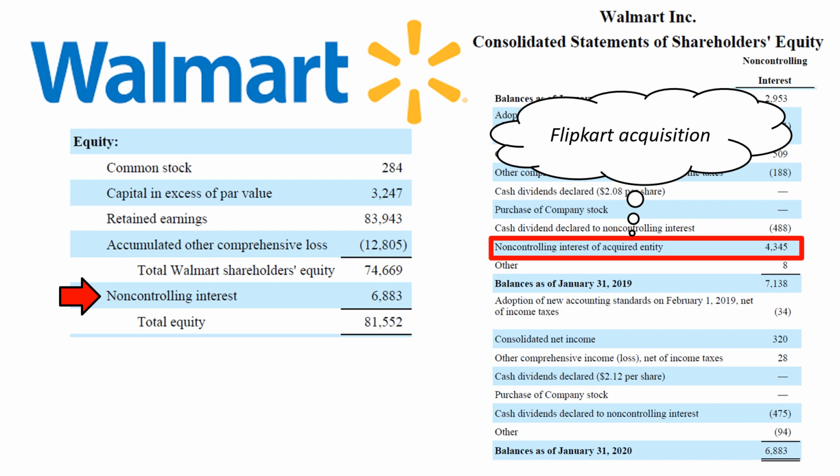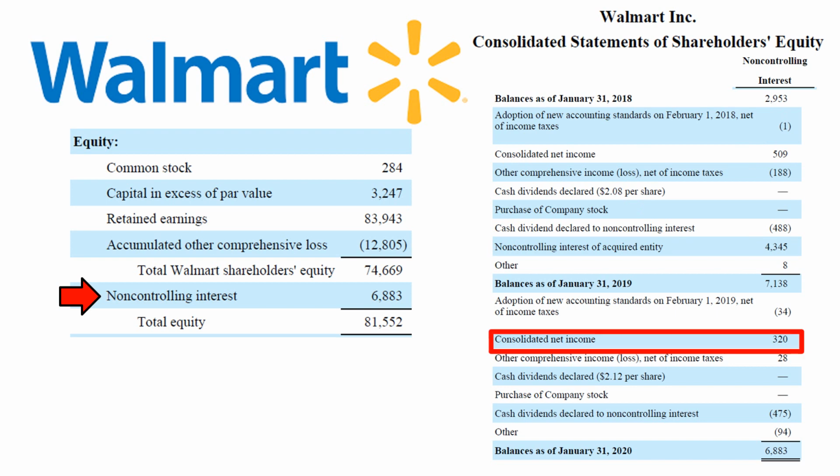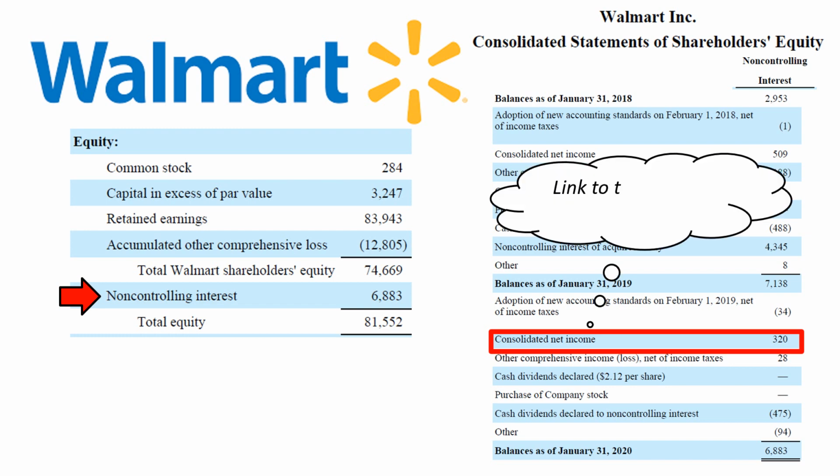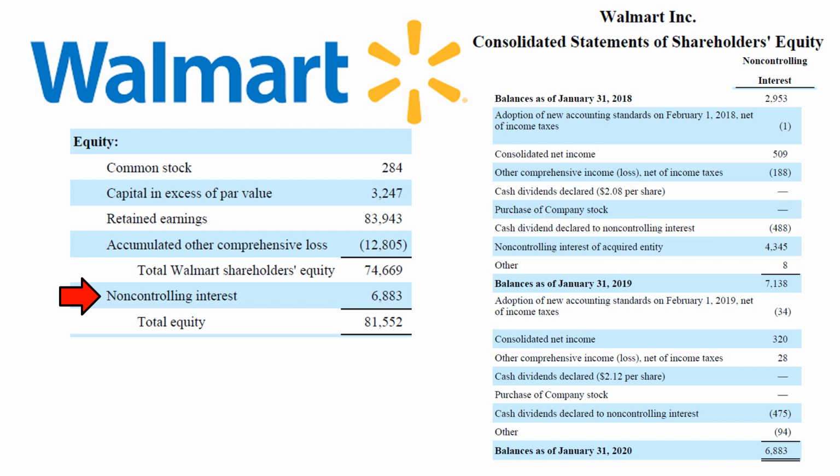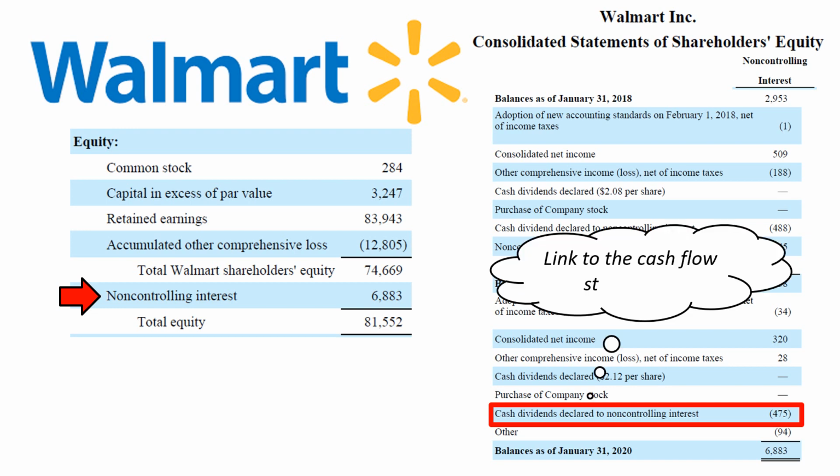First of all, the non-controlling interest balance goes up when the part of the consolidated net income that is attributable to the non-controlling interest gets recorded. This is the link between the income statement and non-controlling interest in equity on the balance sheet. Second, the non-controlling interest balance goes down when dividends are declared to the non-controlling interest. This is the link between the cash flow statement and non-controlling interest in equity on the balance sheet.